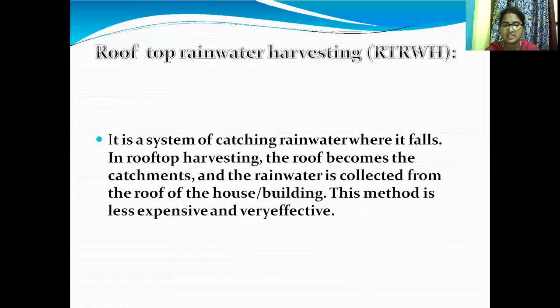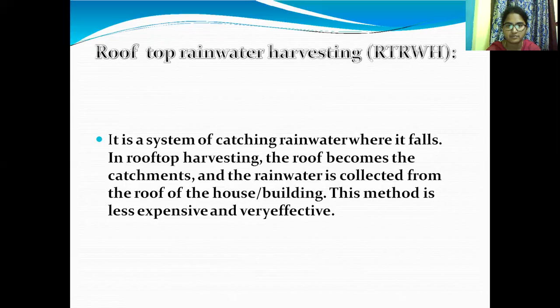This method is less expensive and very effective. Where rainfall is more, in those areas we can go for this type of method.